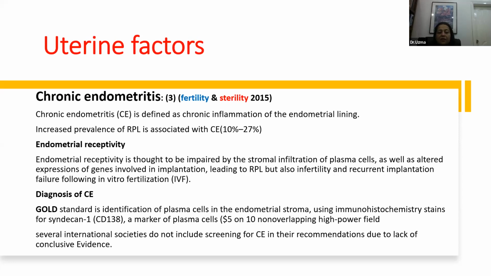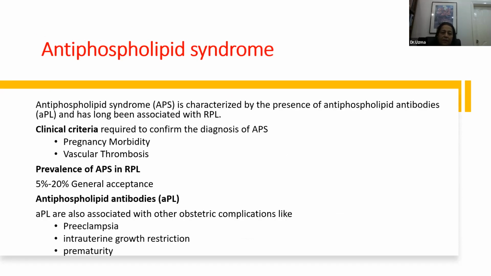Endometrial receptivity is impaired by stromal infiltration of plasma cells. And the gold standard for identification of plasma cells is using immunohistochemistry stains for Syndecan-1. So this is a controversial thing, and several international societies do not recommend screening for chronic endometritis in their recommendations due to lack of conclusive evidence.